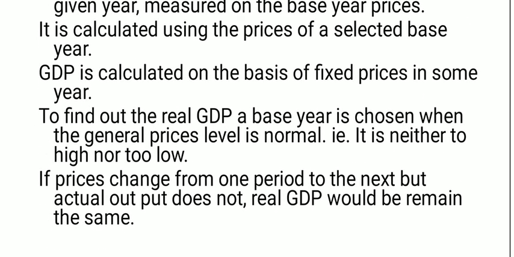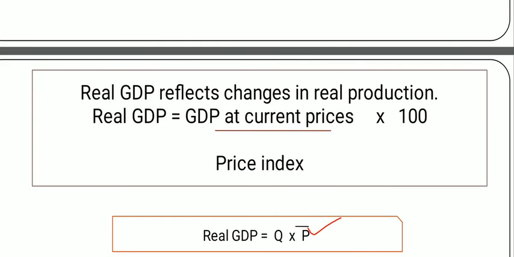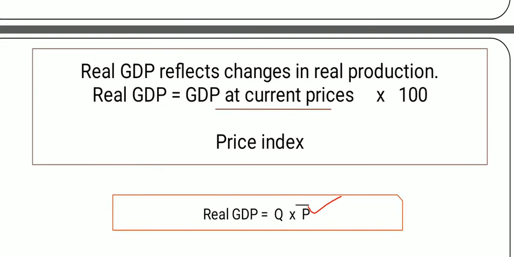To find out the real GDP, a base year is chosen when the general price level is normal, neither too high nor too low, that is, in equilibrium level. If prices change from one period to the next but actual output does not, real GDP would remain the same. So real GDP reflects change in real production. The formula: real GDP is GDP at current price, meaning nominal GDP, upon price index into 100.